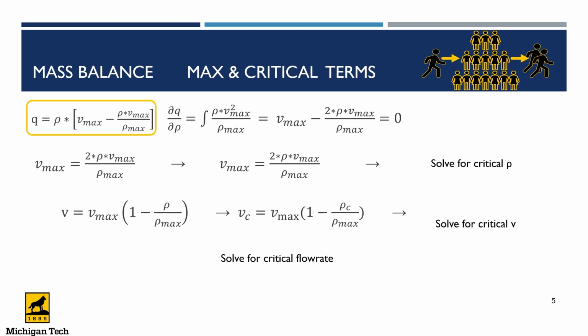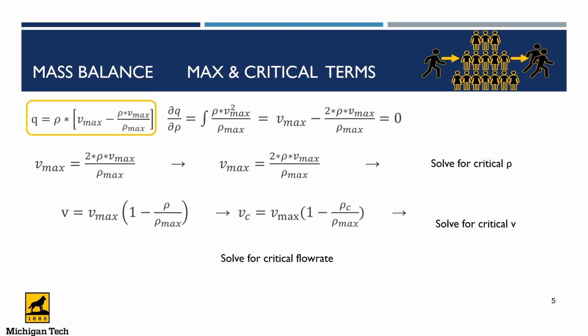So from the previous slides, we have Q being equal to density in bracket Vmax minus density times Vmax divided by density max. At maximum flow rate, delta Q over delta density is equal to 0. So we have to differentiate this term, equate it to 0, and simplify the expression. Differentiating, we now have Vmax minus 2 density Vmax divided by density max is equal to 0.